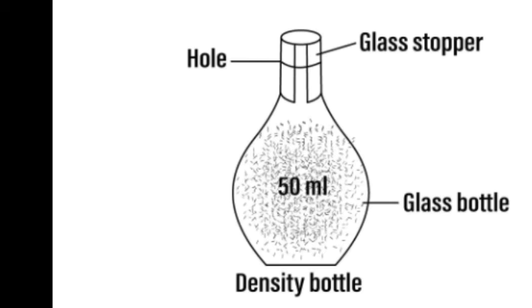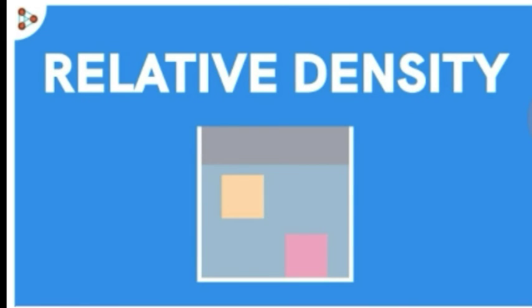So density of liquid equals mass of liquid upon volume of liquid. Mass of liquid is m3 minus m1 and volume of liquid is m2 minus m1. So m3 minus m1 upon m2 minus m1 gram per cubic centimeter will be the density of the liquid. Now we have done density, and we know that density is mass per unit volume.